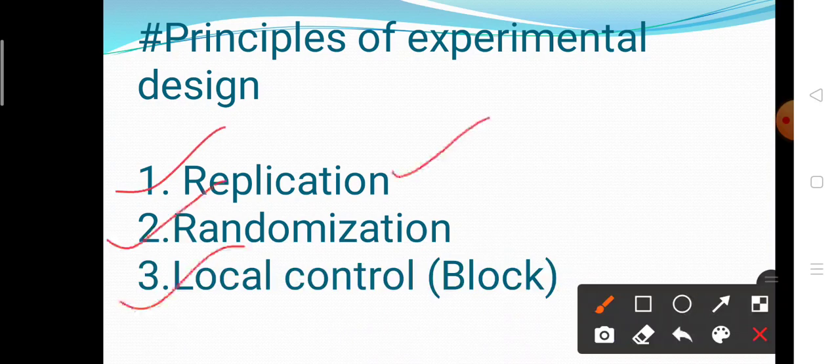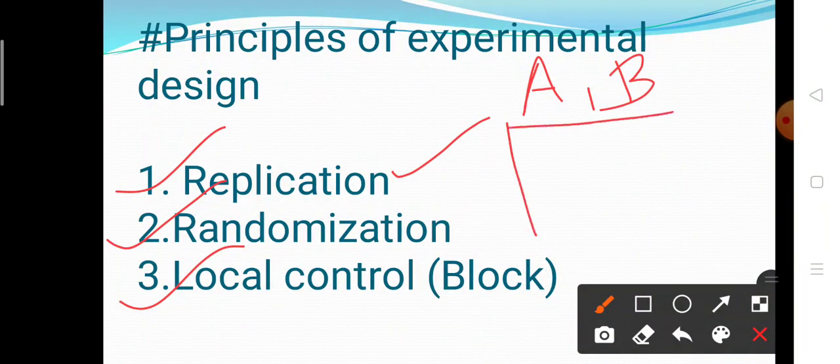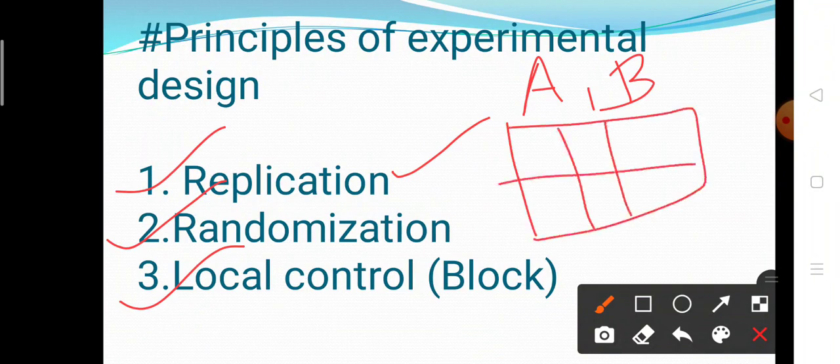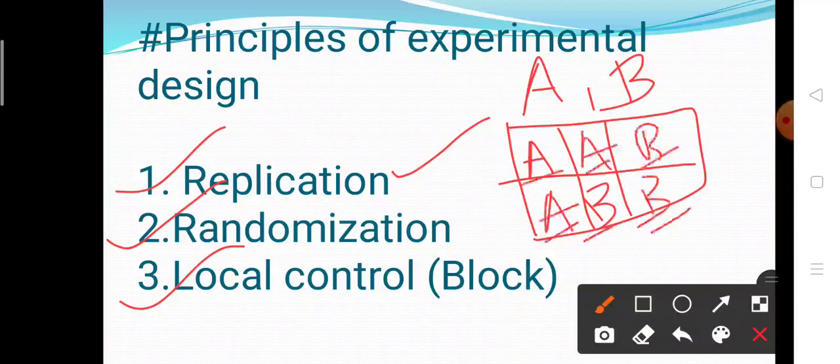First of all, we see what is meant by replication. Replication means repetition of treatment. Suppose there are two treatments A and B, two fertilizers, and the plan of allocation, the layout. Here I am applying treatment A, here B, here A, suppose here A, B, B. Here A is replicated 3 times and B is also replicated 3 times. So this is nothing but replication. Replication means the repetition of treatment.